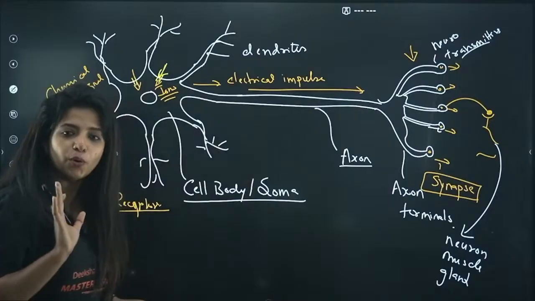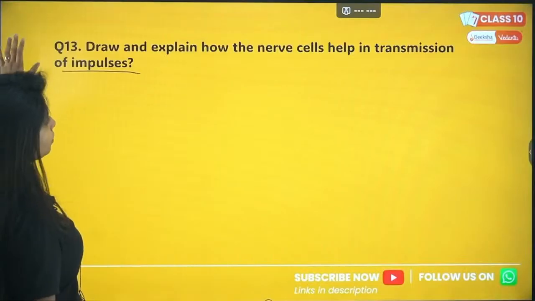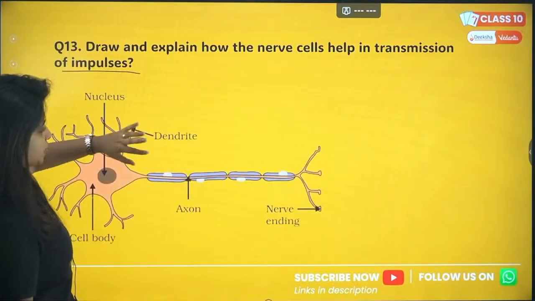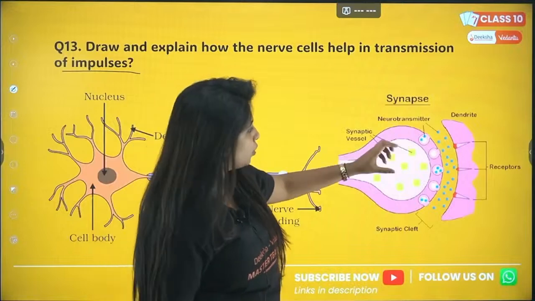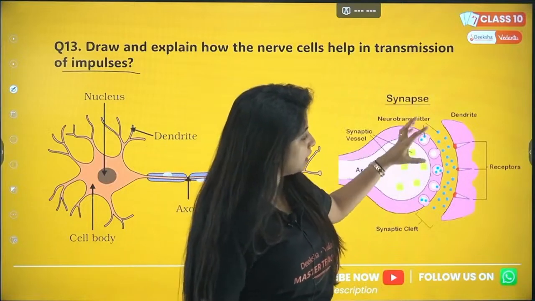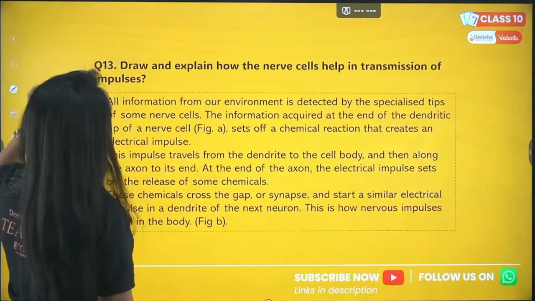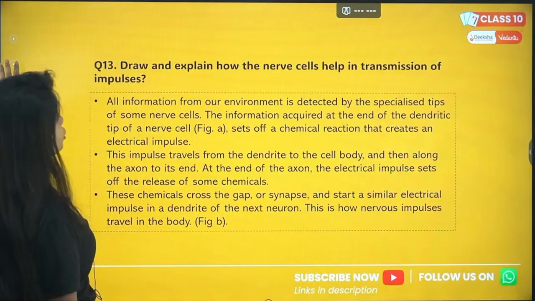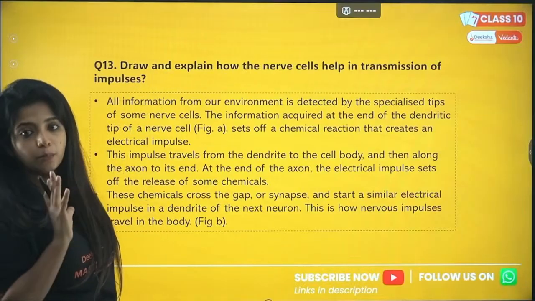So this is the whole thing. This is how it goes. Now how do you need to write the answer? That is also a question. So here I have a proper picture. You can draw this, and this is a synapse. As I told you, the neurotransmitters are released from here and bind on the receptors on the dendrite. So you write the answer like this, and you need to make the diagram. Drawing carries marks, so make sure you're drawing it properly.